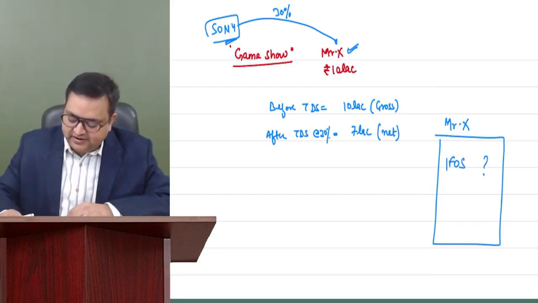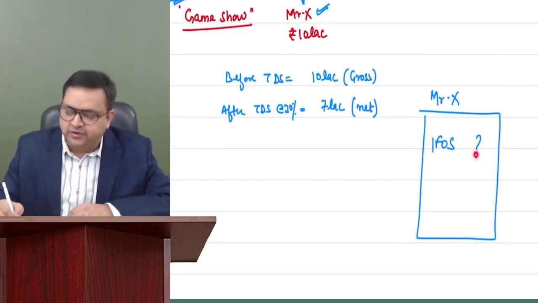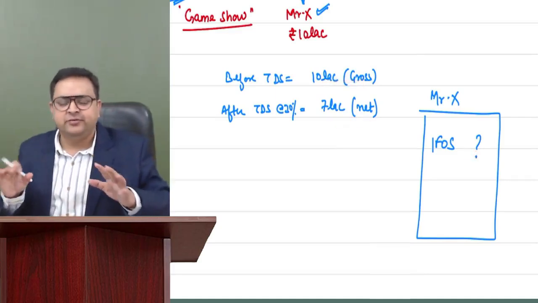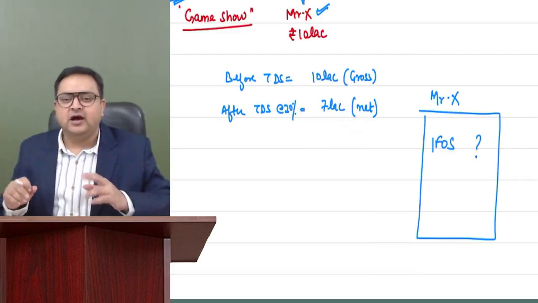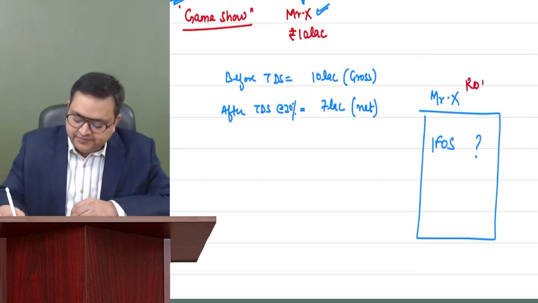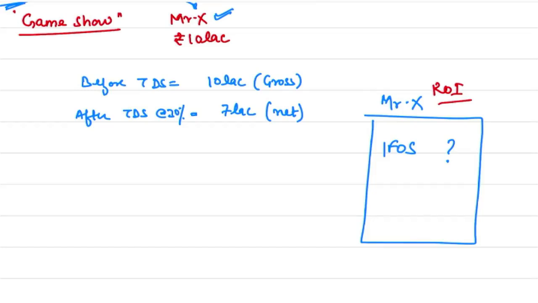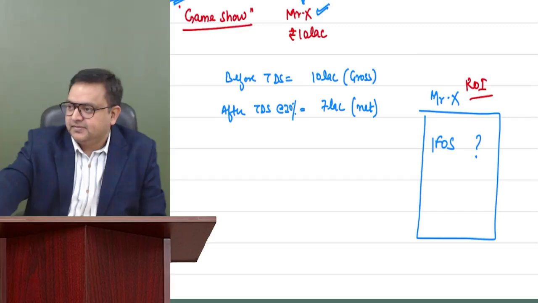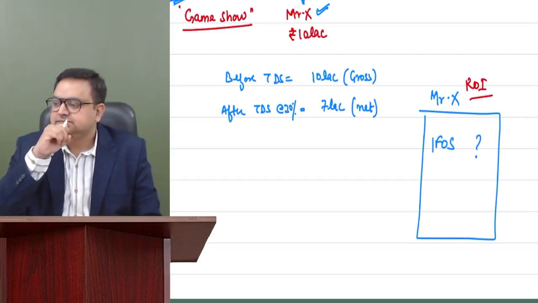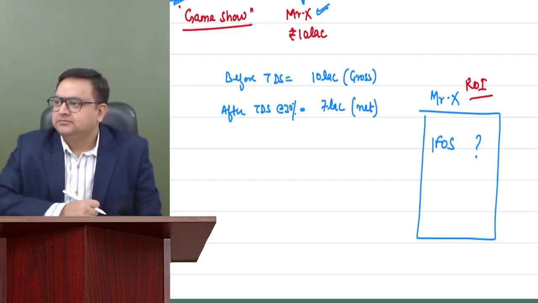I need your answer here. Please tell me how much income he will be showing here: 10 lakh or 7 lakh. What do you think? Your answer could be right, your answer could be wrong, doesn't matter right now. How much would he be showing over here when Mr. X would be filing this year's return of income? What is your answer? 10 lakh or 7 lakh?